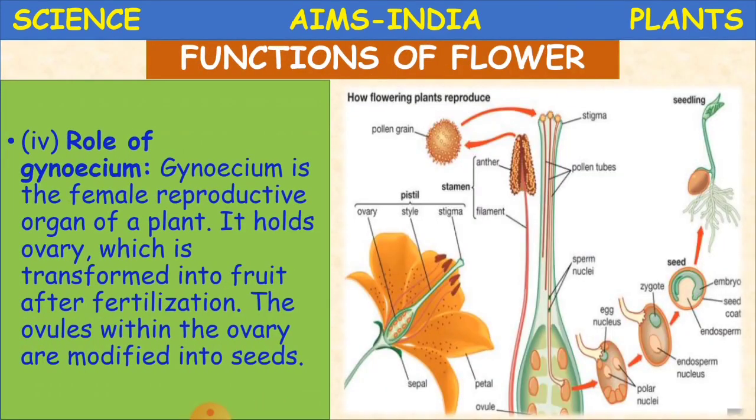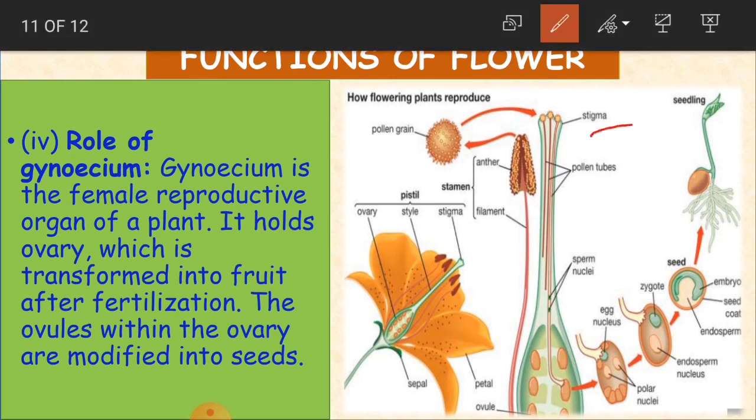Okay, so what is that? Gynosium is the female reproductive organ of a plant. It holds the ovary, which is transformed into fruit after fertilization. So Gynosium is the female reproductive part. Here, this was the stigma, and this the ovary and style. These are the female organs of a plant, and it holds the ovary, which is transformed into fruit after fertilization.